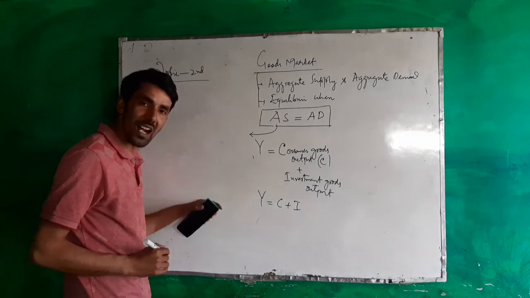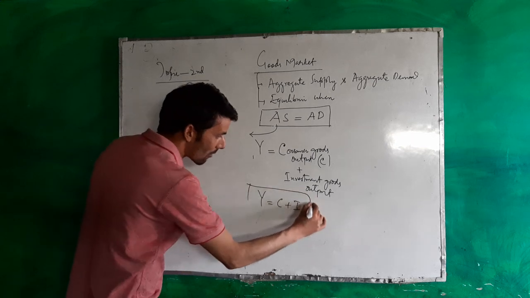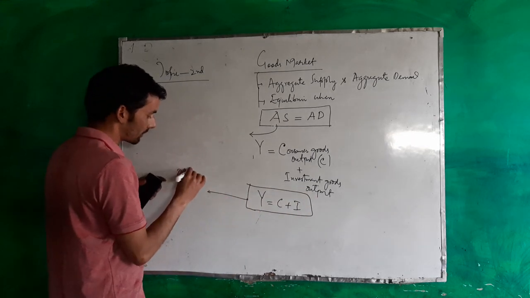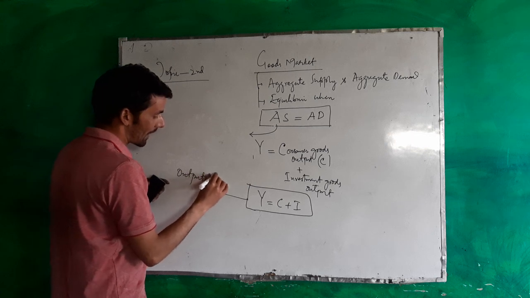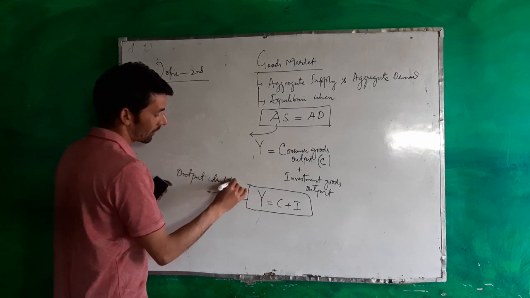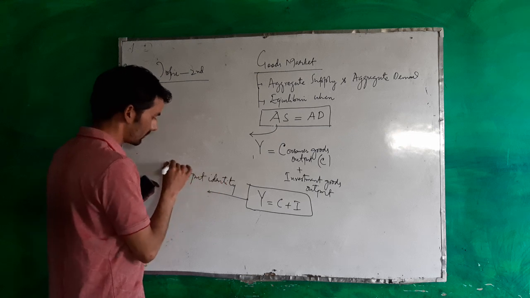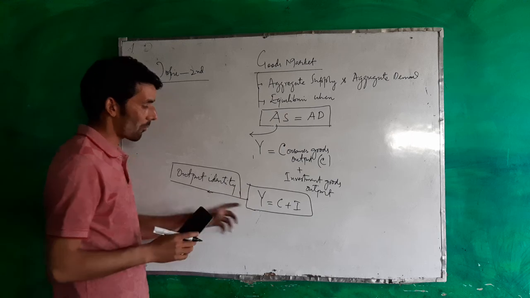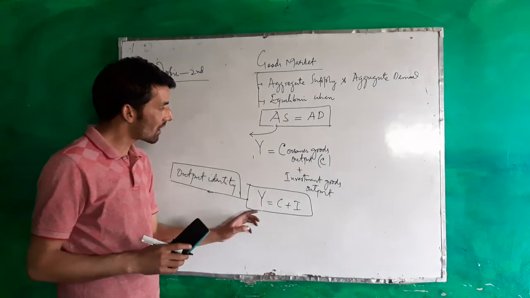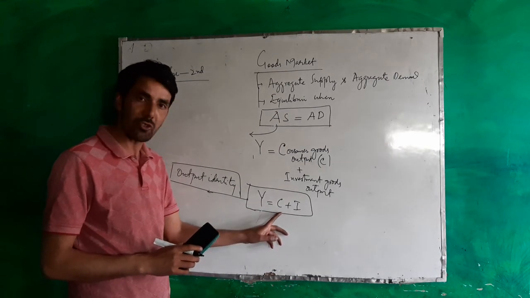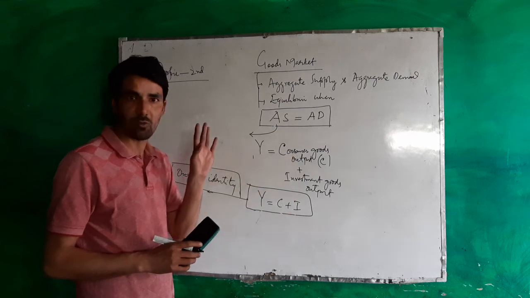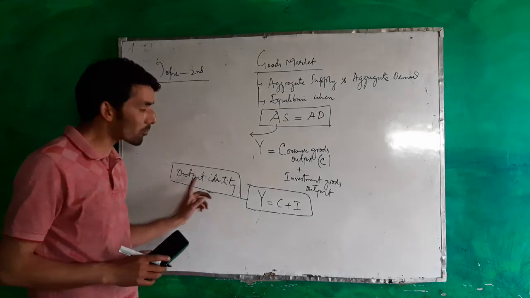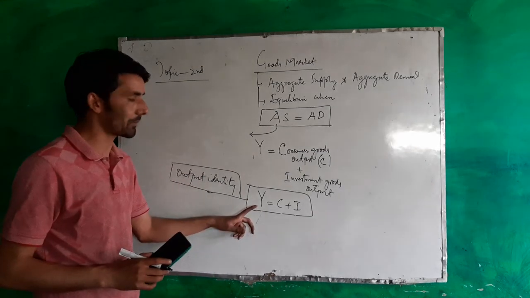This is the supply side. I call this the output identity. Y is equal to C plus I. Output is composed of consumer goods output and investment goods output. So this is one side, the aggregate supply side, using the output identity.